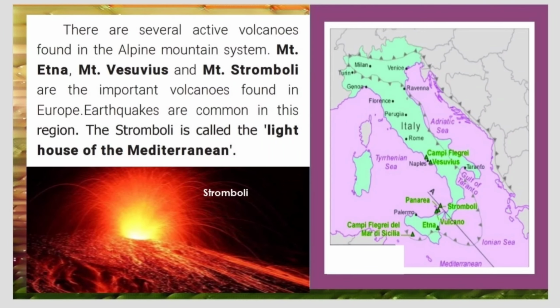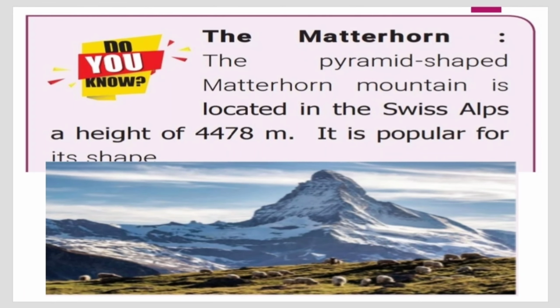Several active volcanoes are found in Alpine mountain system. Mount Etna, Mount Vesuvius, and Mount Stromboli are the volcanoes found in Europe. Earthquakes are common in this region. The Stromboli is called the lighthouse of the Mediterranean. Do you know the Matterhorn? The pyramid-shaped Matterhorn mountain is located in the Swiss Alps at a height of 4,478 meters. It is popular for its shape.